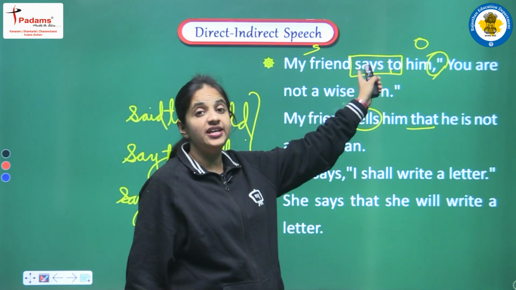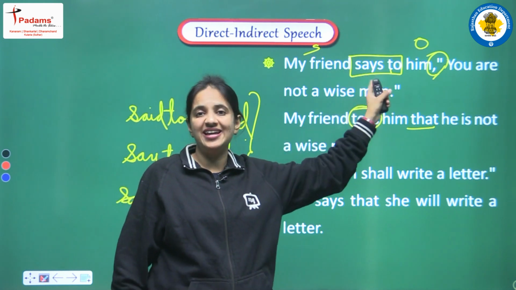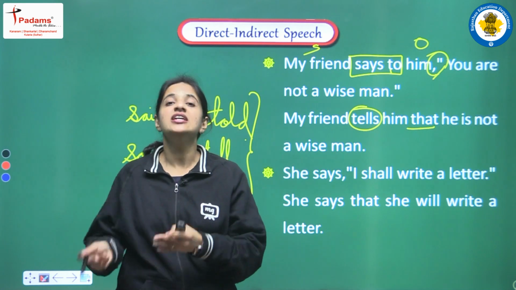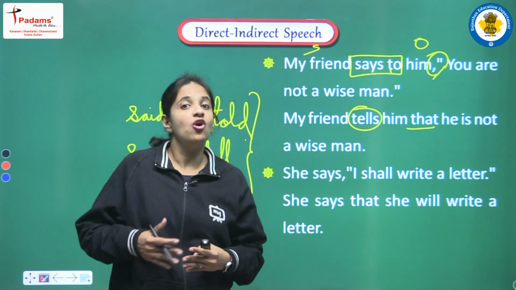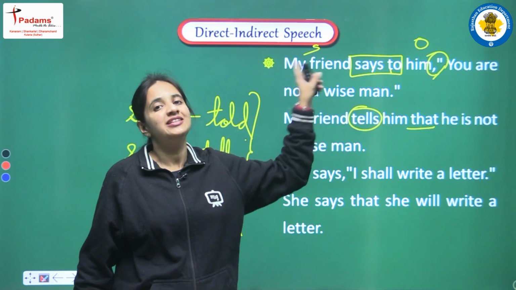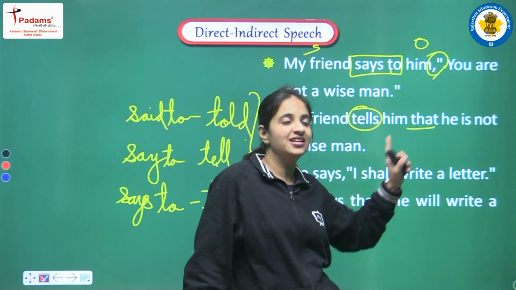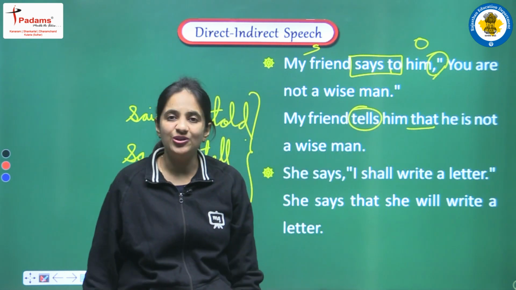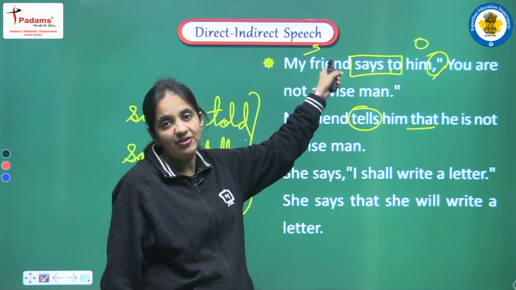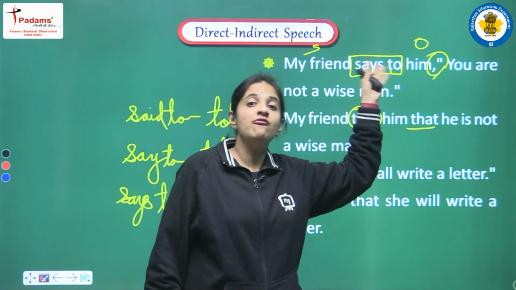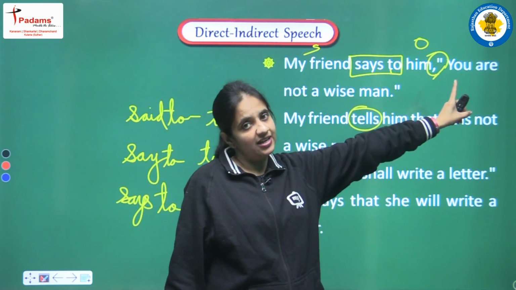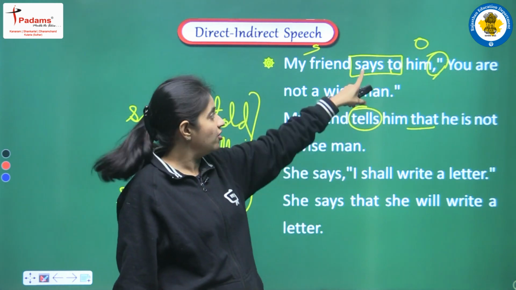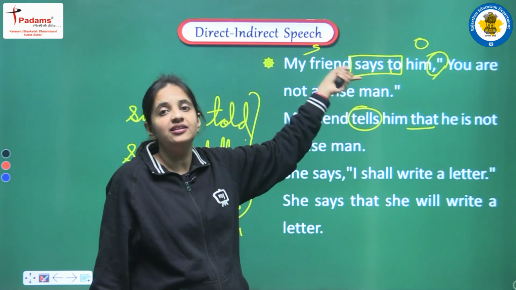We are having says here, it means we are having present simple tense here, and this is the rule that we have discussed in the previous videos, that when we are having present or future tense in the reporting verb, then we don't do any changes in the tense of the reported speech. It's a very important rule, students, so don't get confused here. Here we are having present tense, so this is the reason we won't do any change in the tense. Yes, we will change the pronoun, but we won't do any change in the tense. Why? Because we are having present tense here in the reporting verb.